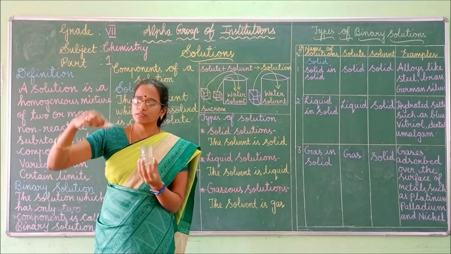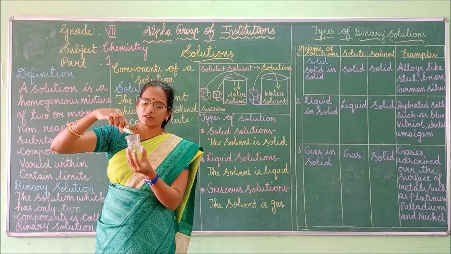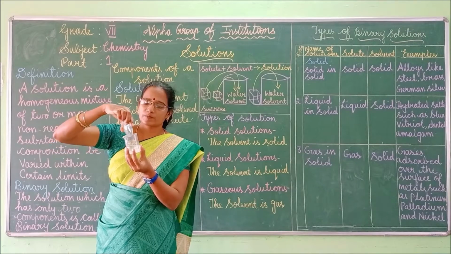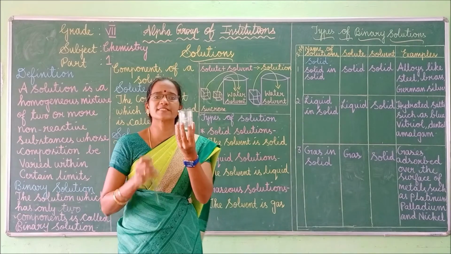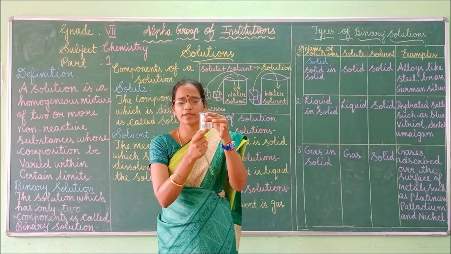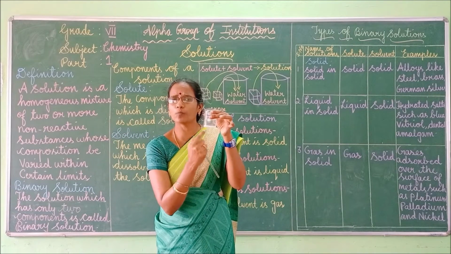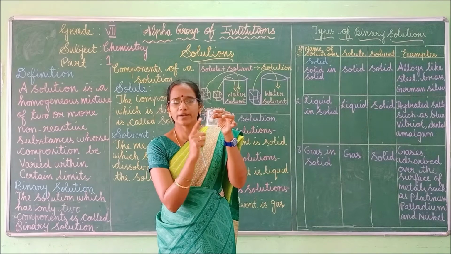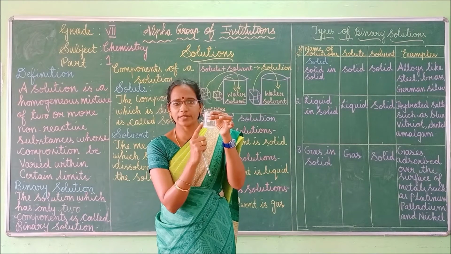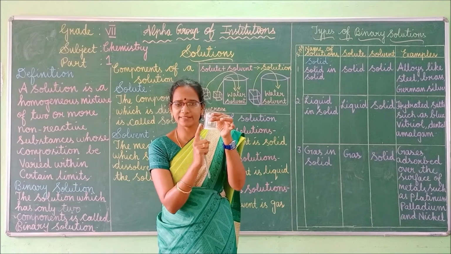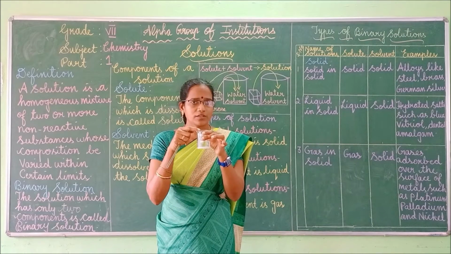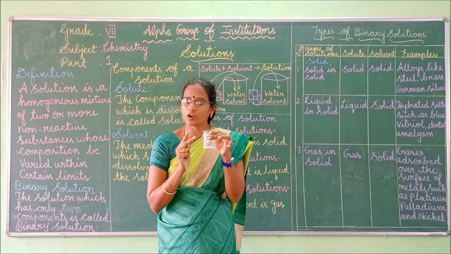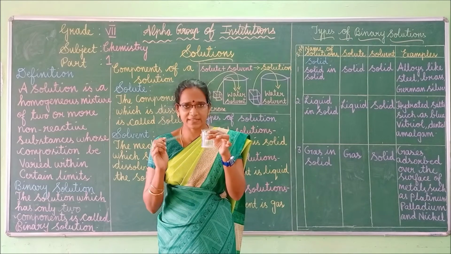So this is water. Now I am going to add common salt. I am going to mix this with the glass rod. Now tell me how many components are here? One component is the water, and another one I added is table salt, isn't it? So totally how many components? Two components are present, isn't it?